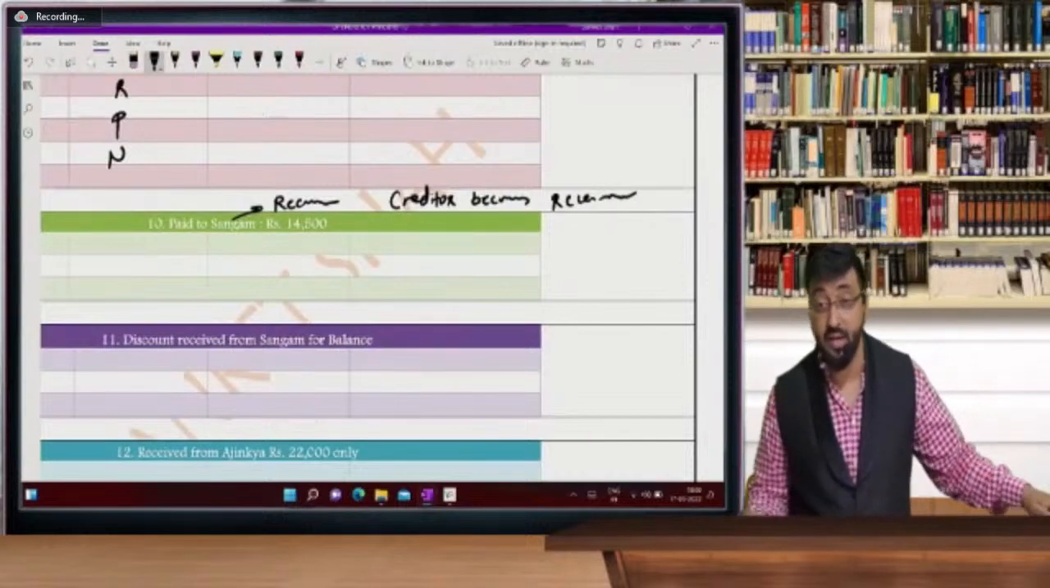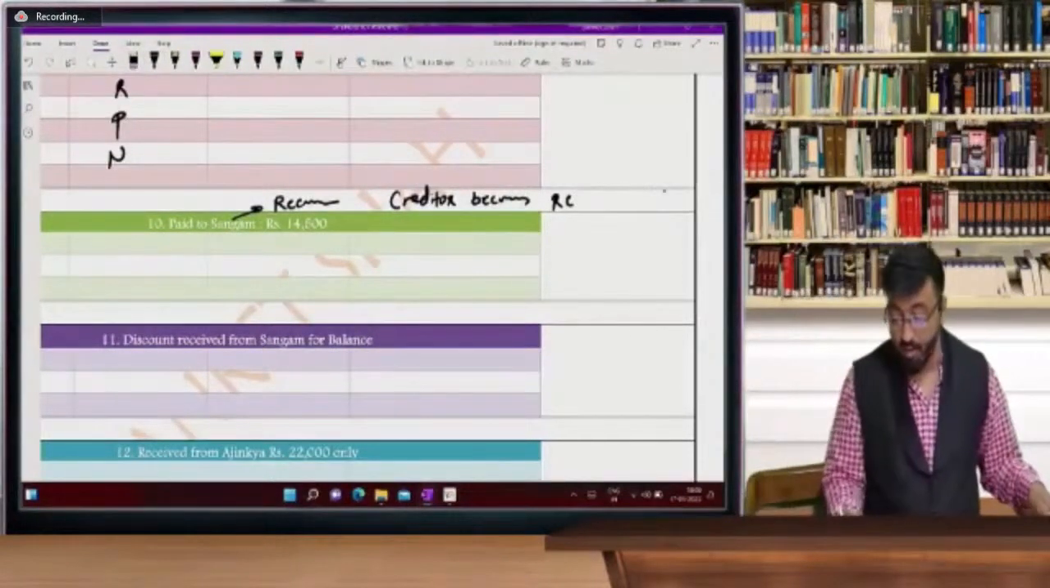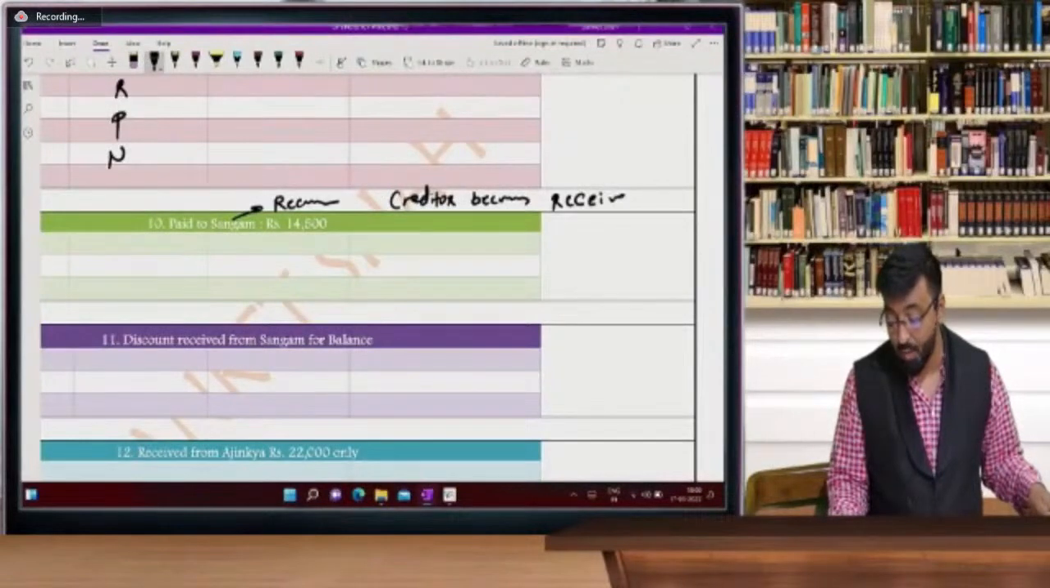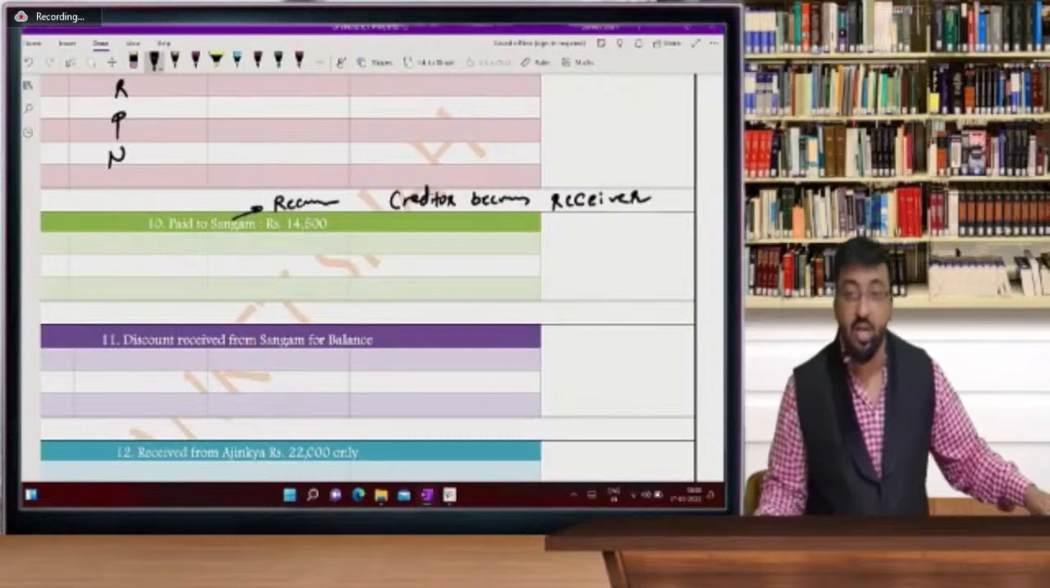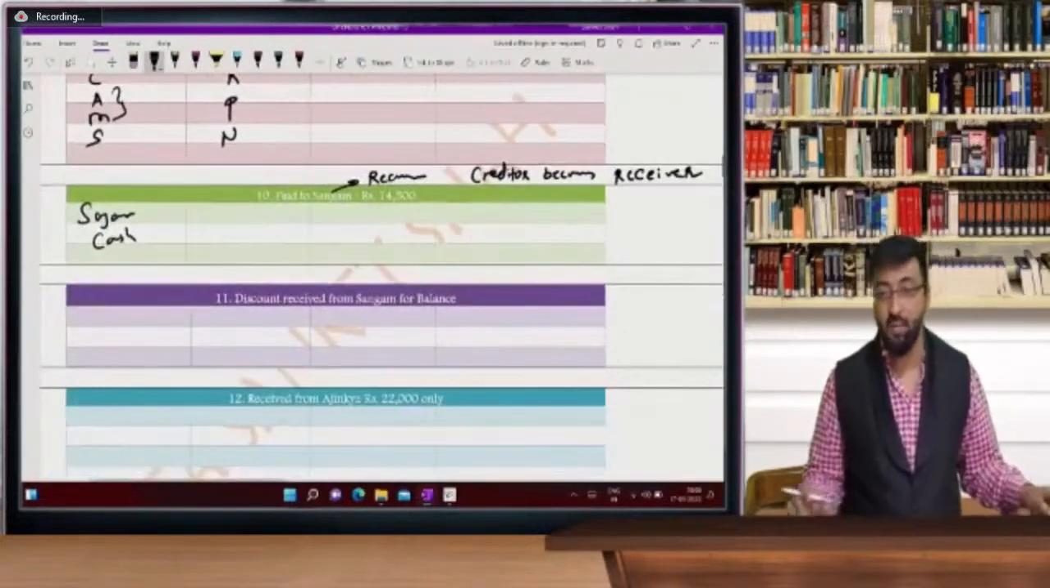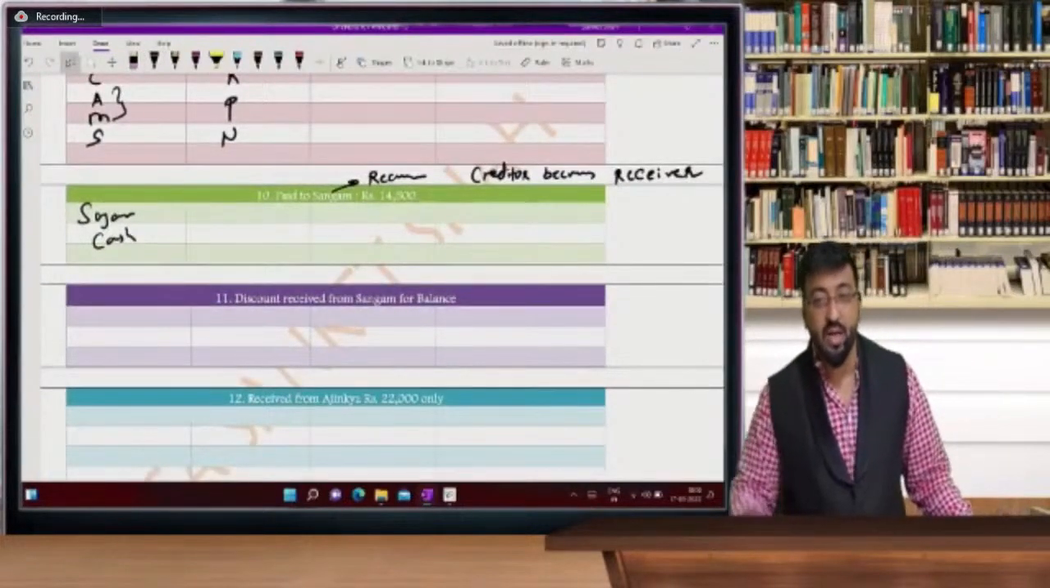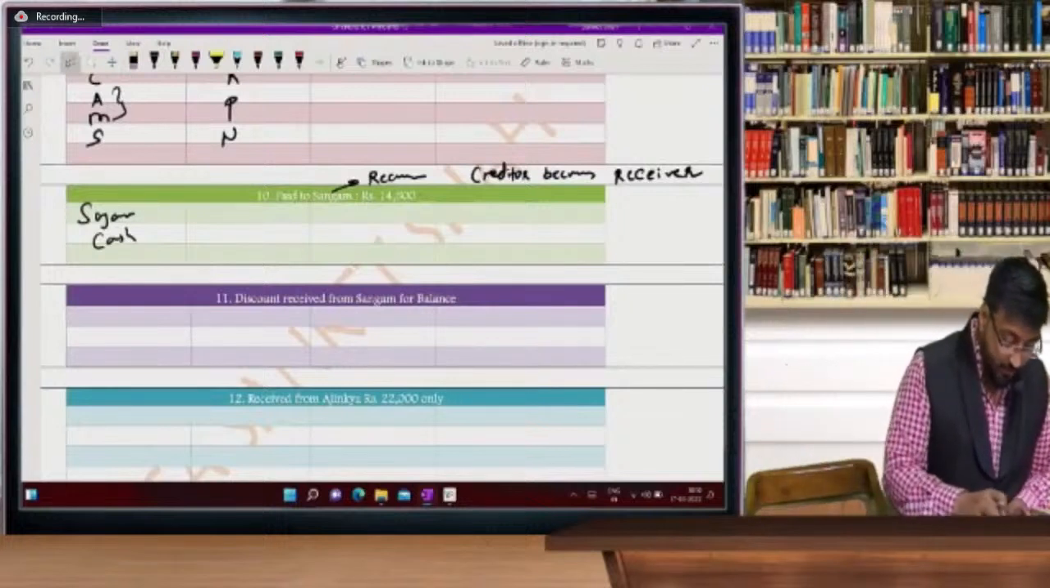I am taking it in detail. So creditor becomes receiver, because foundation students are already aware about all these things. So creditors account debit to cash; Sangam account debit to cash 14,500. So till that point, 10 entries we already covered. Good evening to all of you once again.